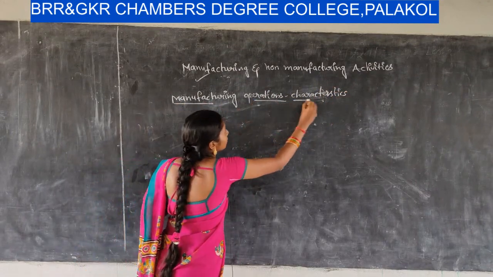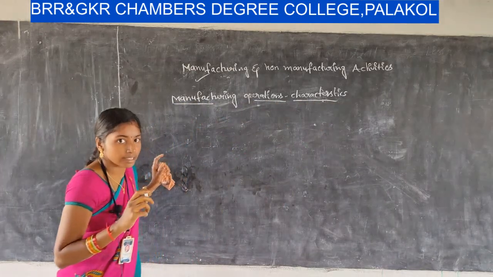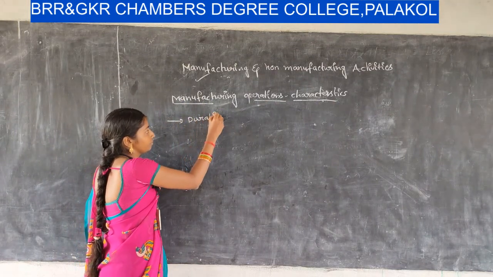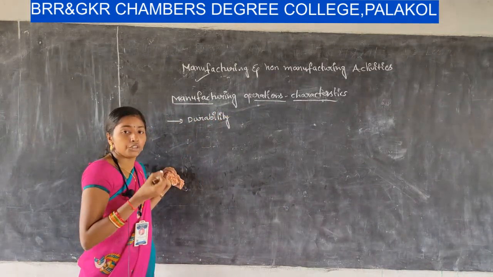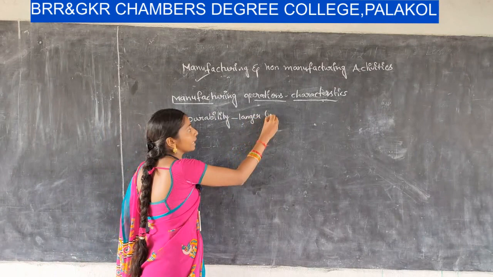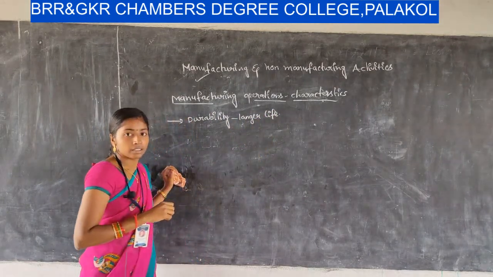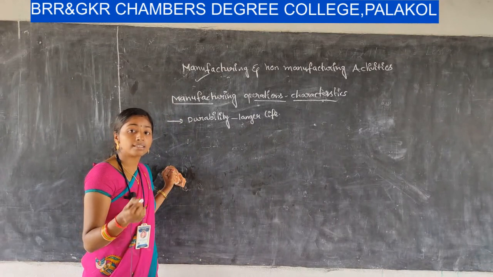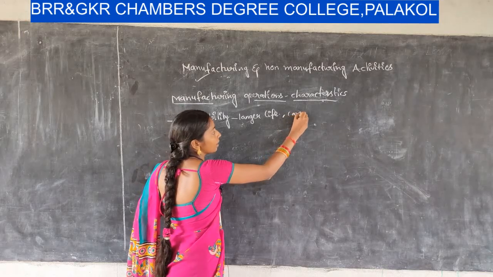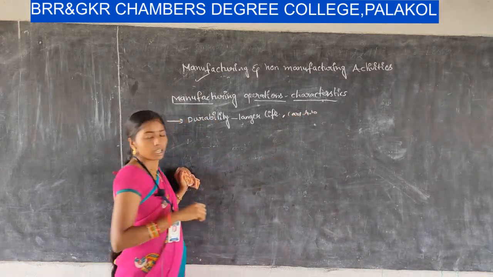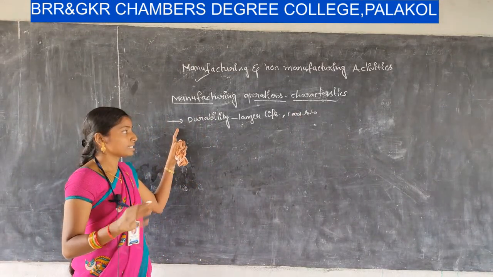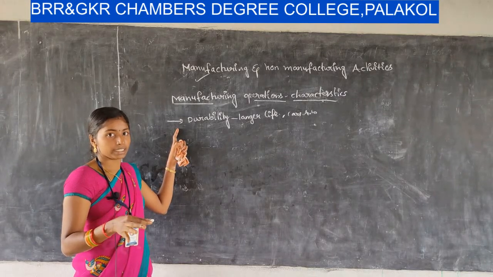Okay, I hope you understand what a manufacturing organization is. Then the first characteristic is durability. Durability means having a longer life. Already I told you that a manufacturing organization produces tangible goods which have longer life, for example, cars and automobile products. These products have the durability.